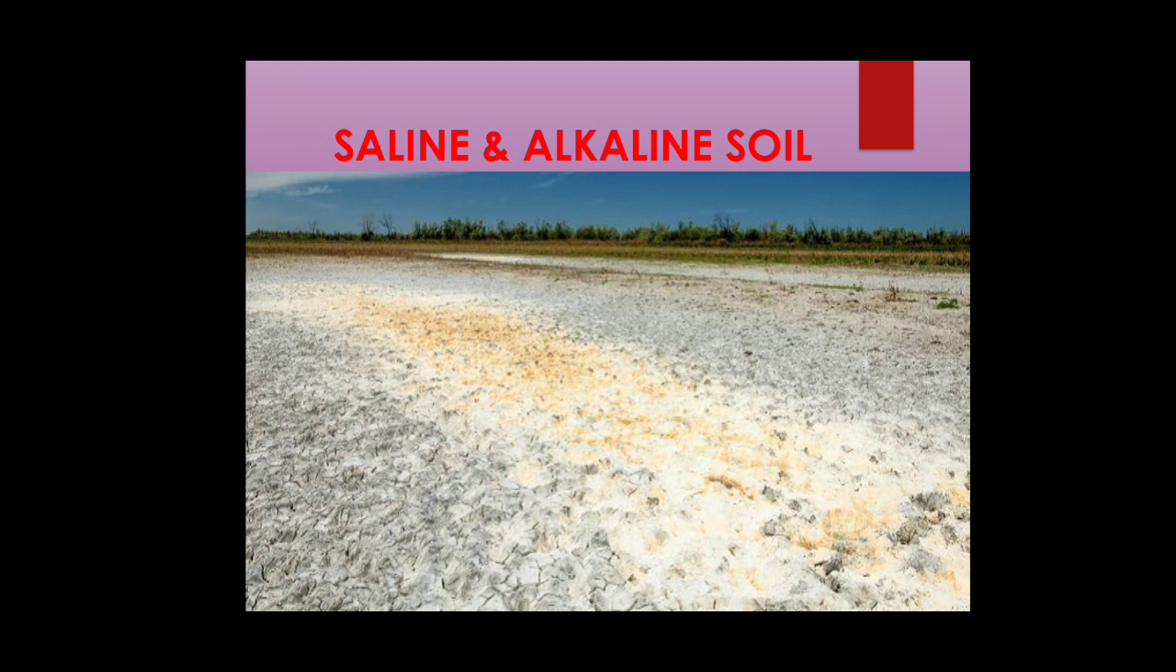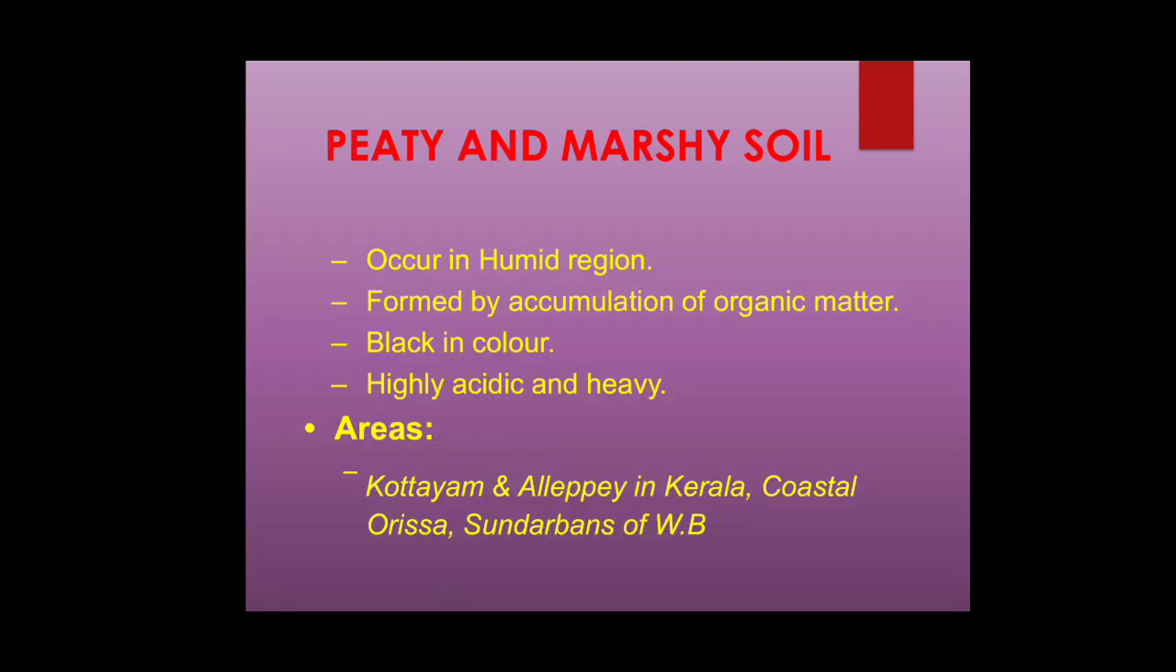Next comes peaty marshy soil. It occurs in humid regions, which means the region where this soil is available has very high humidity. It is formed by accumulation of organic matter. It will be black in color, highly acidic, and the soil will be heavy in nature. The areas in India where this kind of soil can be observed are Kottayam and Alappuzha in Kerala, coastal Odisha, and the Sundarbans of West Bengal.